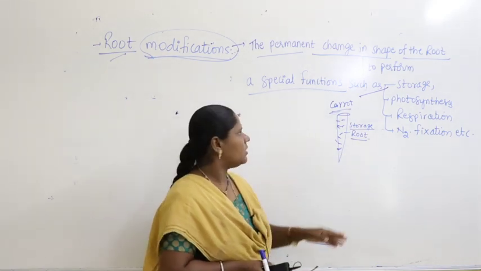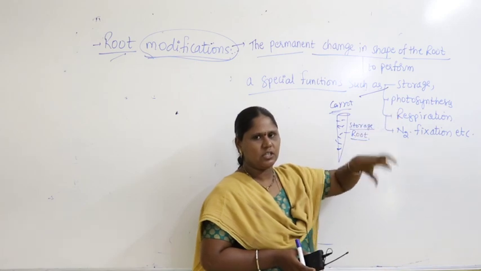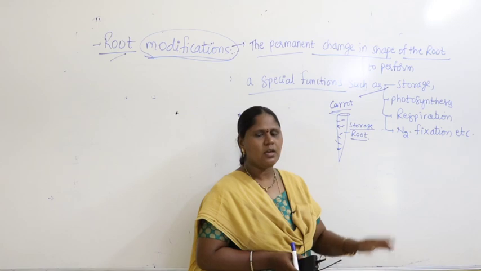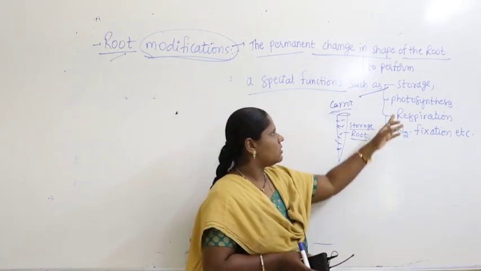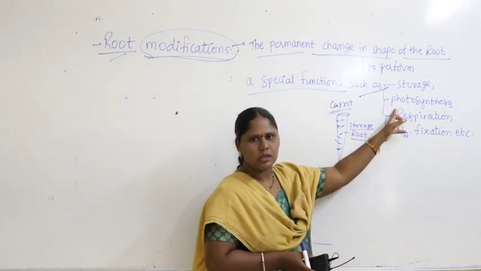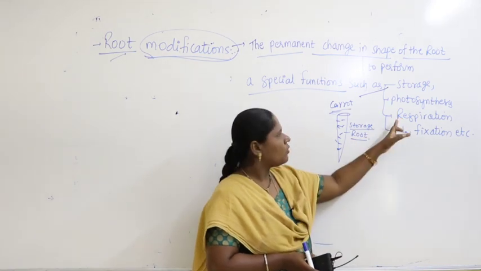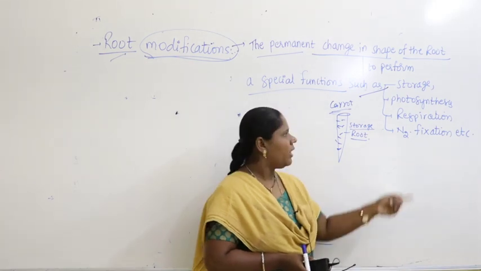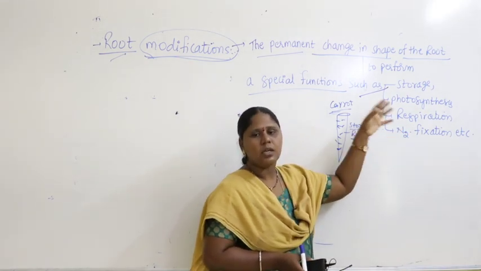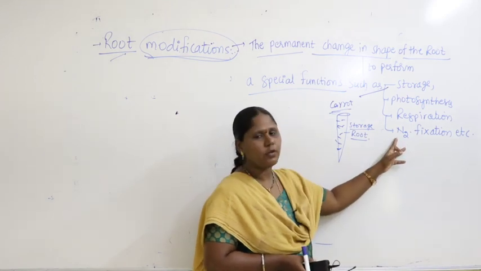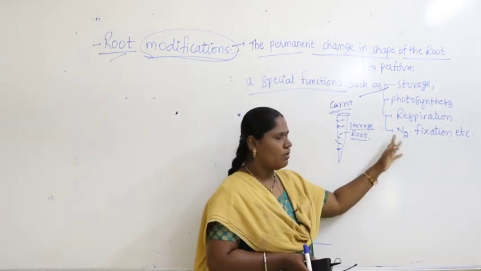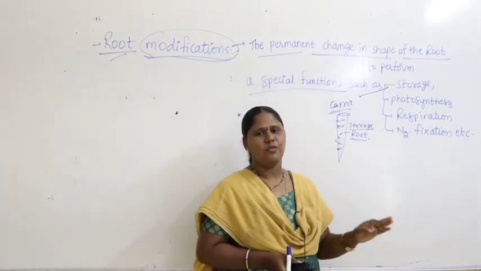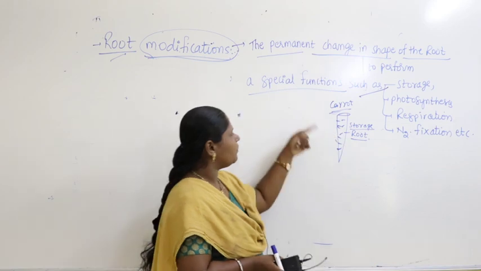Similarly, in some plants, roots will undergo some structural, permanent changes. What are they? Maybe they perform photosynthesis. In some plants, roots are modified, undergo some permanent change in shape and perform respiration. In some other plants, the root will undergo modification and perform the function called nitrogen fixation. These are all nothing but special functions.